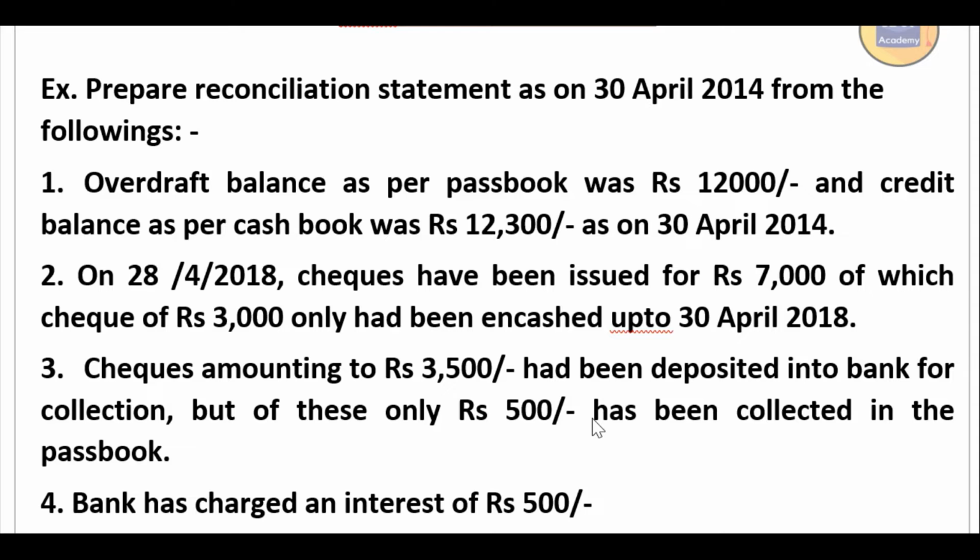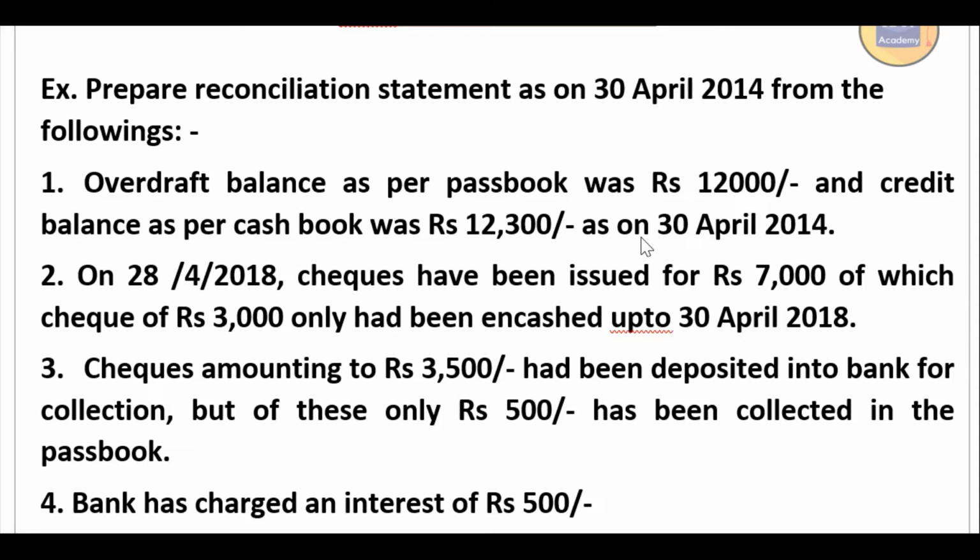I'll take an example here. Prepare a reconciliation statement as on 30th April 2014 from the following data. Overdraft balance as per passbook was 12,000 rupees and credit balance as per cash book was 12,300 rupees as on 30th April 2014. Overdraft as per passbook means a negative balance, and credit balance as per cash book also shows a negative balance, because debit balance as per cash book is positive and credit balance is negative.